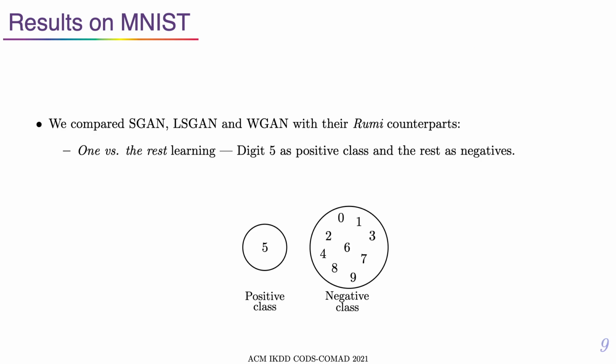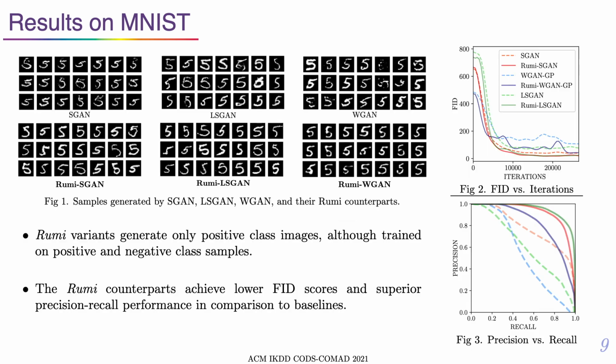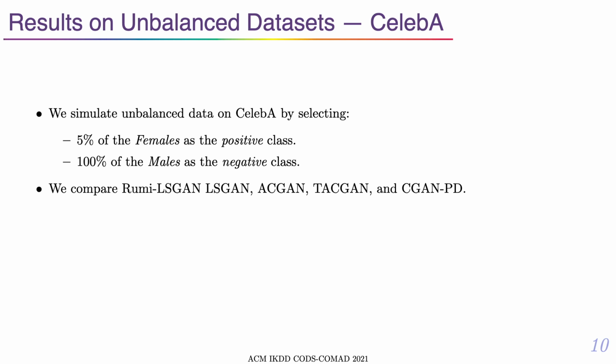We also compared the Rumi variants of SGAN, LSGAN, and WGAN on a one versus the rest learning task. The digit phi is defined as the positive class, while all the other digits are the negative class. Yet again, we observe that the Rumi variants outperform their respective baselines. This is due to the increased diversity of samples available for training in all the Rumi variants. As before, the evaluation metrics show that the Rumi SGANs, Rumi LSGAN, and Rumi WGAN achieve lower FID and better precision recall values.